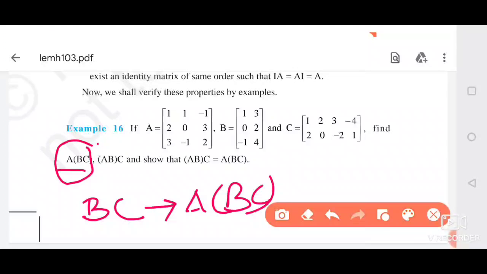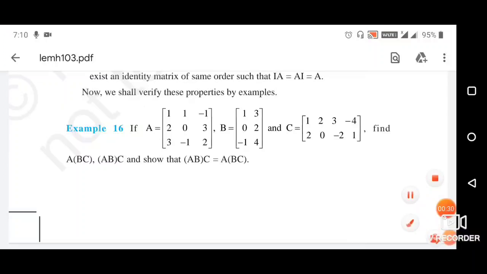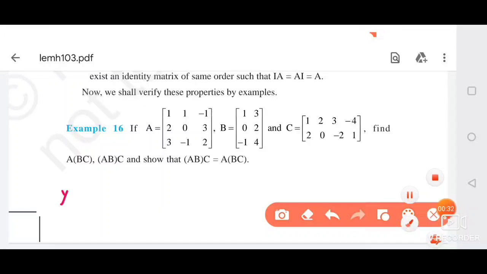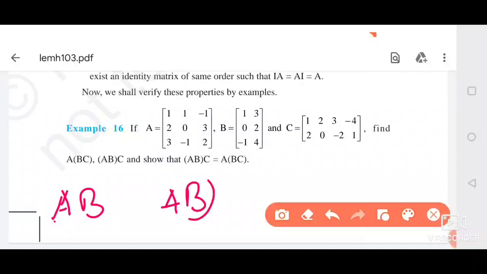To find AB into C, you have to find AB first. Then you have to find AB into C. After that you have to check whether these two are equal or not.